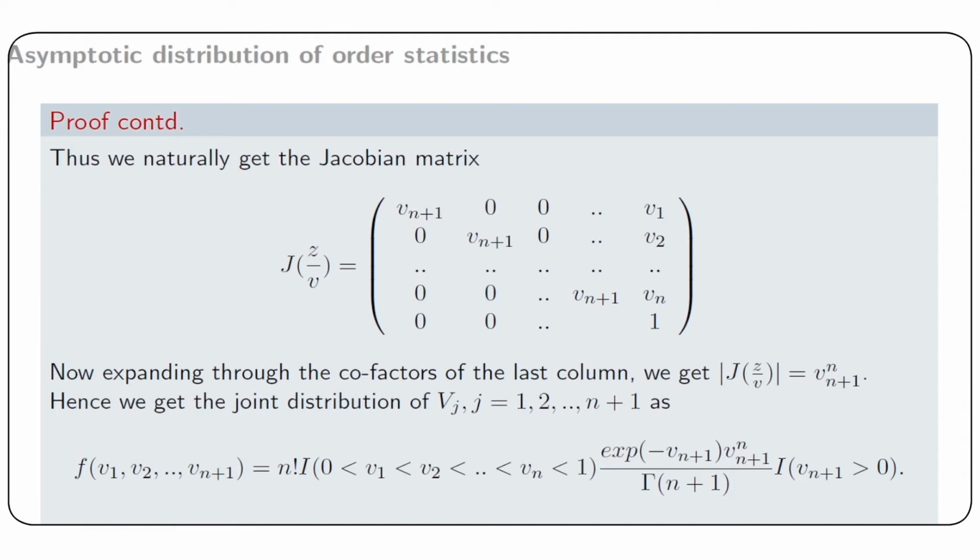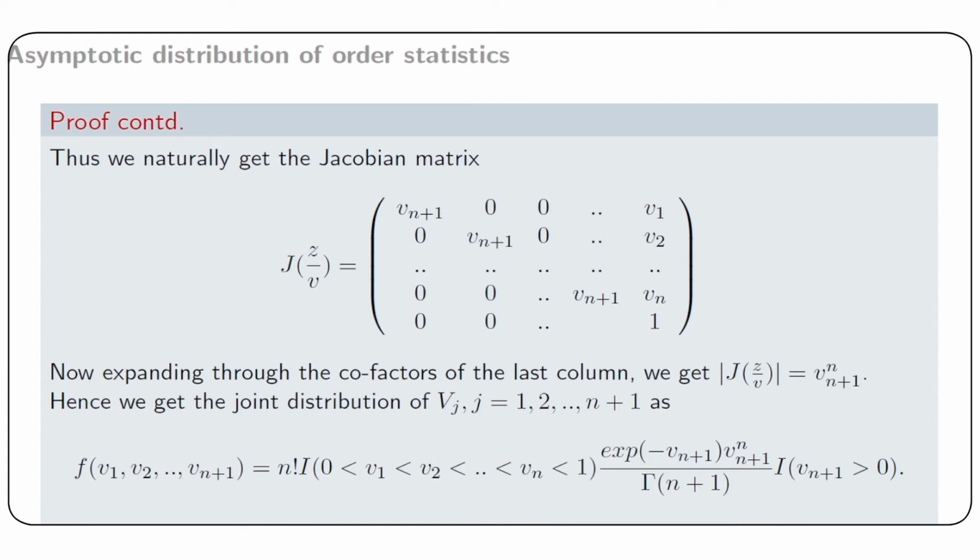Hence the joint distribution of Vj for j from 1 to n plus 1 is of the form n factorial multiplied by the indicator of 0 less than v1 less than v2 less than vn less than 1, multiplied by e to the power minus vn plus 1 multiplied by vn plus 1 to the power n divided by gamma n plus 1, multiplied by the indicator vn plus 1 greater than 0. Hence the joint distribution of v1, v2, vn and vn plus 1 splits in two separate components.